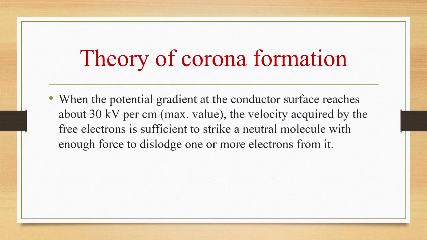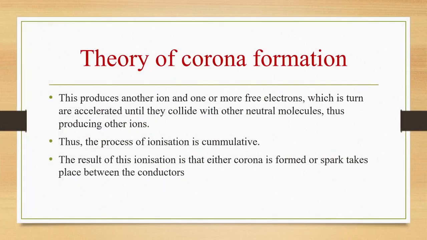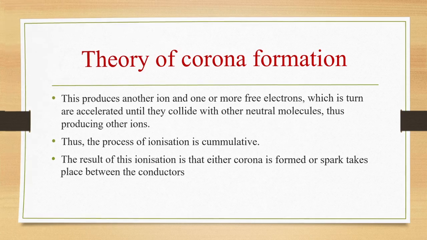When the potential gradient at the conductor surface reaches about 30 kilovolt per centimeter, the velocity acquired by the free electrons will be sufficient to strike a neutral molecule with enough force to dislodge one or more electrons from it. This produces another ion and one or more free electrons, which in turn are accelerated until they collide with other neutral molecules, thus producing other ions. So the process of ionization is cumulative. The result of this ionization is that either the corona is formed or a spark takes place between the conductors.